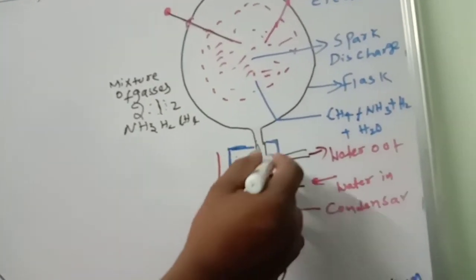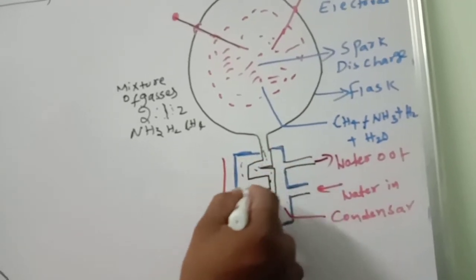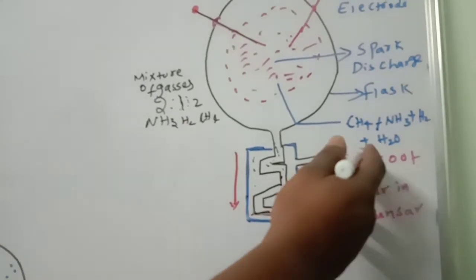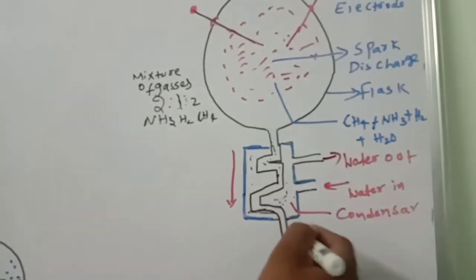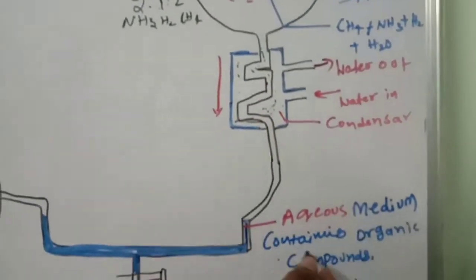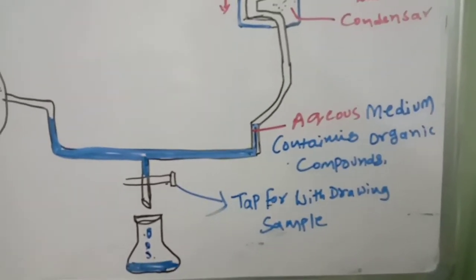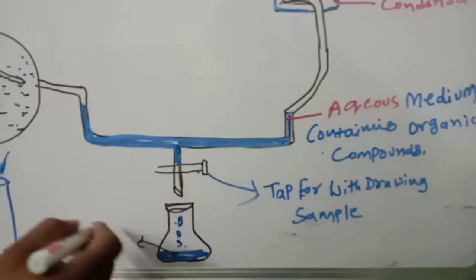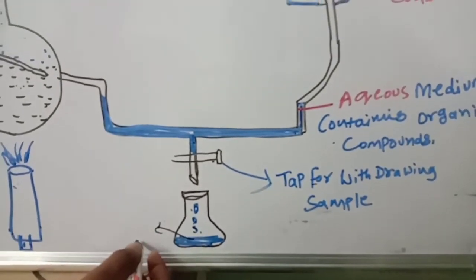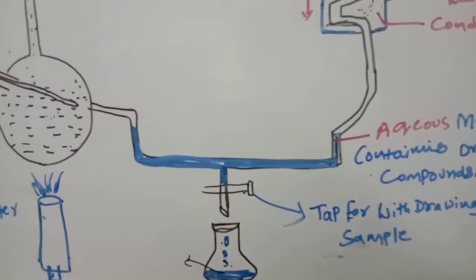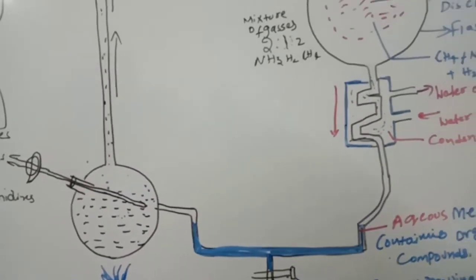Condensation with cooled water: water out, water in. The aqueous medium containing organic compounds is withdrawn through the tap as a sample. In this sample, different types of amino acids and nitrogen bases formation were identified. This is about Miller's experiment.